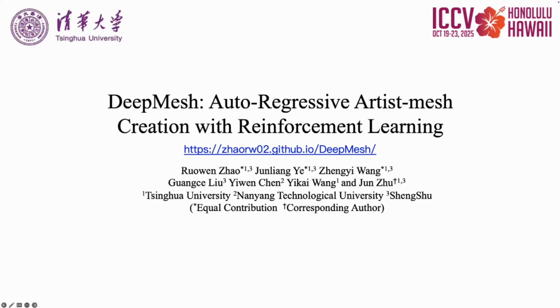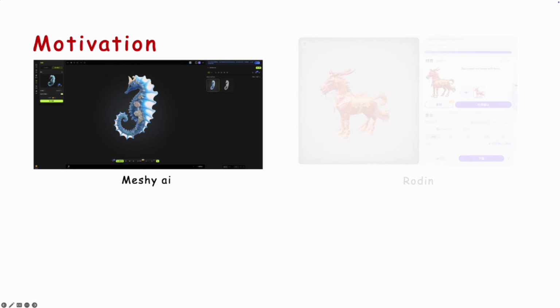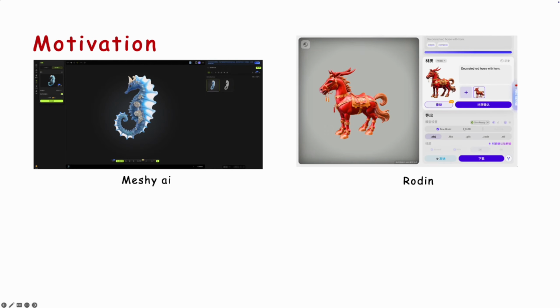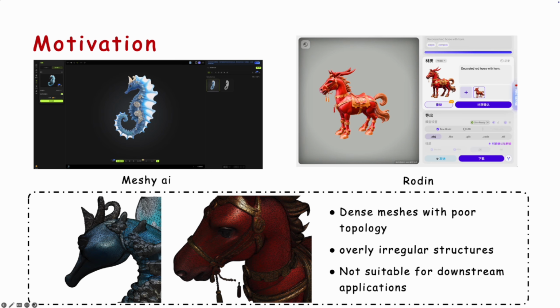We introduce DeepMesh, auto-regressive artist mesh creation with reinforcement learning. Currently, diffusion-based 3D generation methods have made great progress. For example, Meshy and Rodin can generate 3D representations through diffusion and then convert them into meshes. However, the meshes from such methods are dense, suffering from poor topology and irregular structures. The chaotic wiring makes them unsuitable for downstream applications.